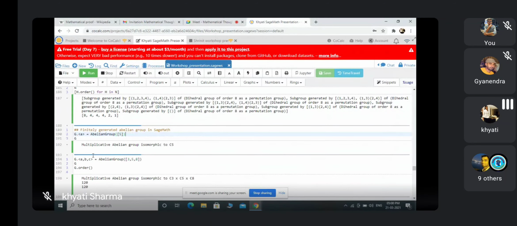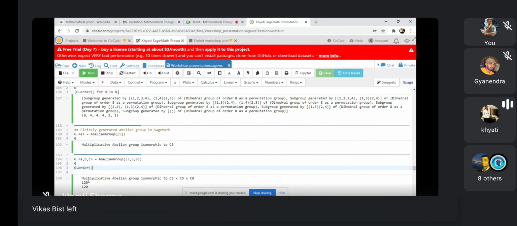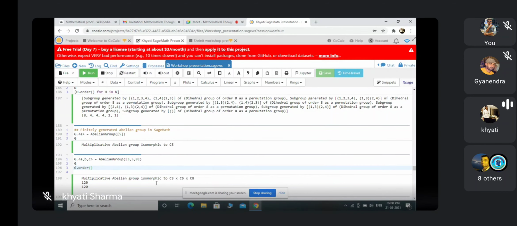So we were at this command: if I want to generate an abelian group with more than one element, I have to take the command G.<a,b,c> = AbelianGroup([3,5,8]), where 3, 5, 8 signify that the order of a is 3, the order of b is 5, and the order of c is 8. I write G and G.order(). I run this command. It's a multiplicative abelian group isomorphic to C3 x C5 x C8, and its order is 120.